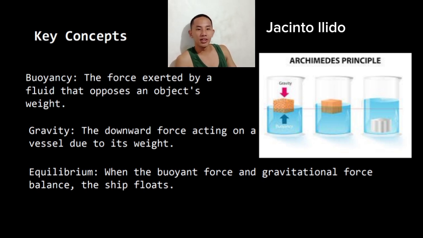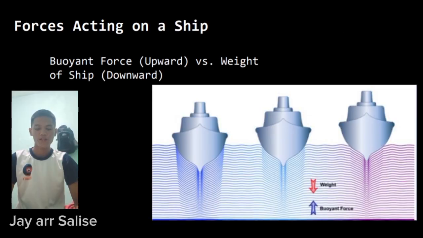So in summary, if the buoyant force equals the weight, the object will float. If the weight is greater than the buoyant force, the object will sink. Forces acting on a ship: buoyant force upward versus weight downward. When an object is partly or fully immersed in a liquid, the upward force, the buoyant force, equals the weight of the liquid displaced by it.